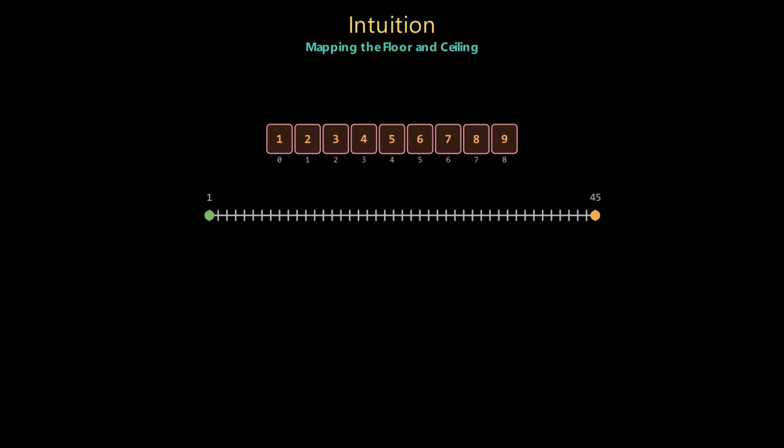Before we start guessing target values, we need to establish a strict floor and ceiling for our search. What's the absolute worst-case minimum piece we could get? It's simply the smallest single element in the array, which is 1. What's the absolute best-case maximum? If we didn't have to share at all, we'd get the total sum of the entire bar, which is 45. Our optimal answer is guaranteed to live somewhere within this clear window from 1 to 45.